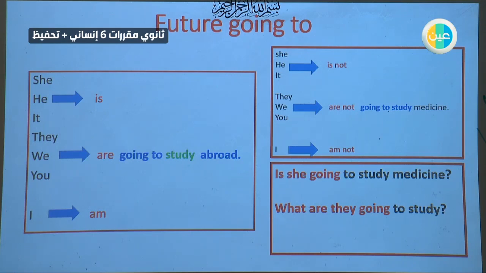If it is a WH question, you can start with the WH word like what, when, where, how many, how much, whose. Then the helping verb, which is are, is, or am. Then the subject, then again going to. What are they going to study? What is she going to study?